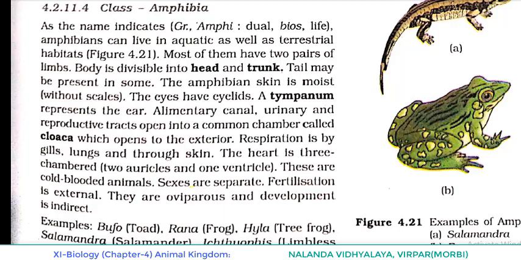Sexes are separate. Fertilization is external. They are oviparous and development is indirect. Examples: Bufo, toad; Rana, frog; Hyla, tree frog; Salamandra, salamander; Ichthyophis, limbless amphibia.